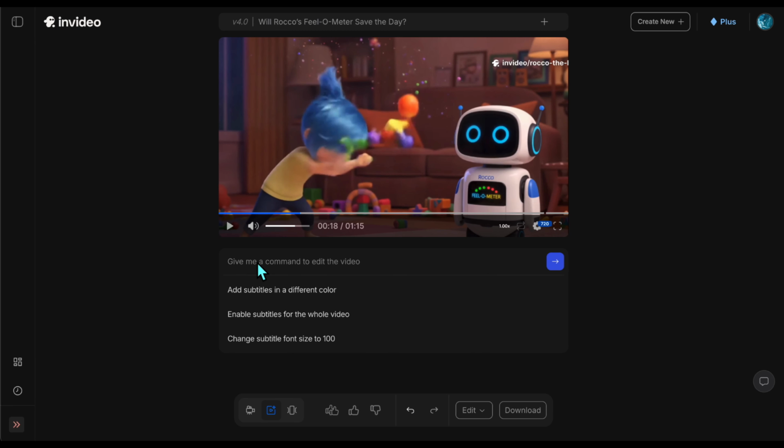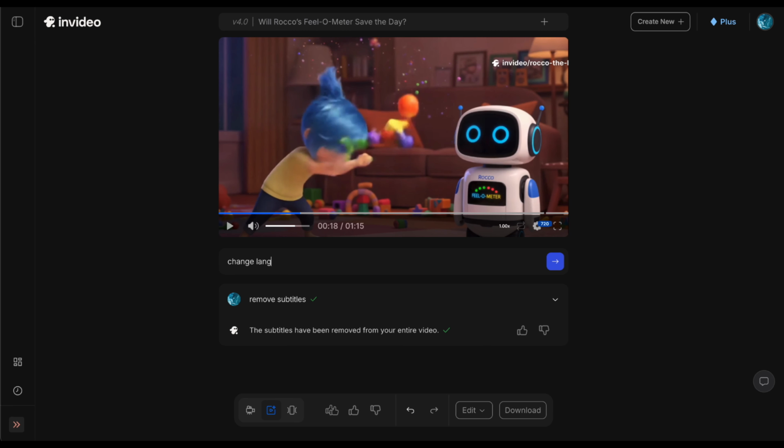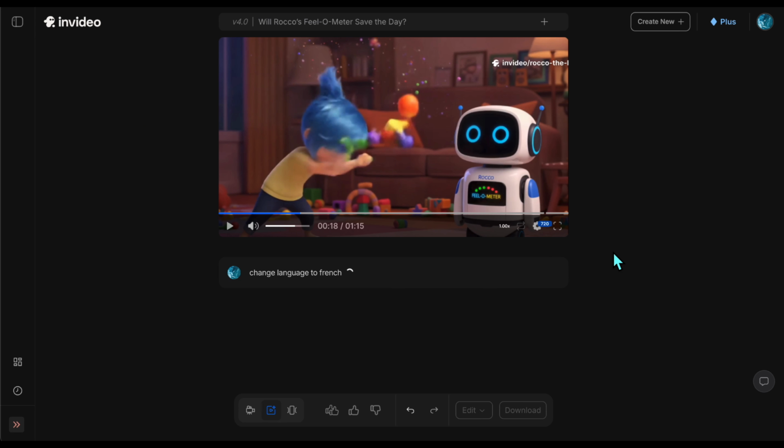Another great feature is the prompt box, which you can still use to make broader changes. Just type in what you want. For example, I'm now going to ask it to translate the video into French. In just a few moments, it's ready. Here, let me play for you.